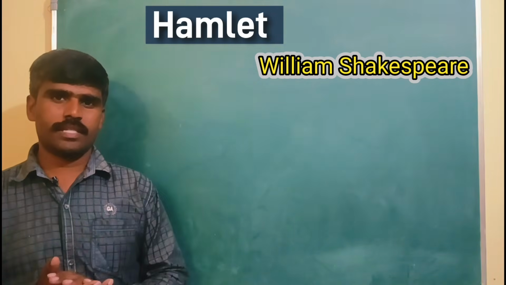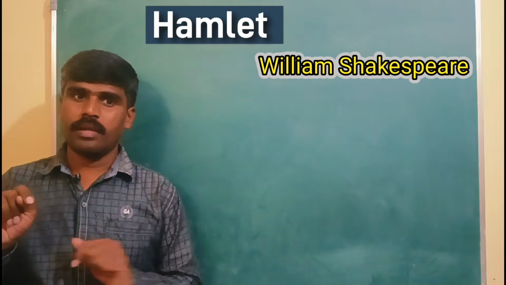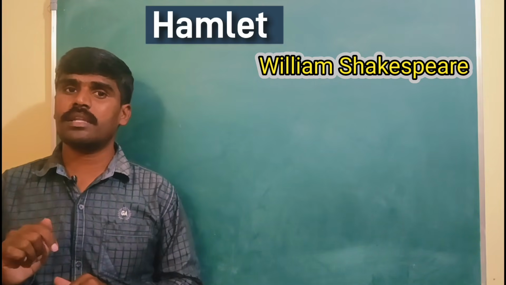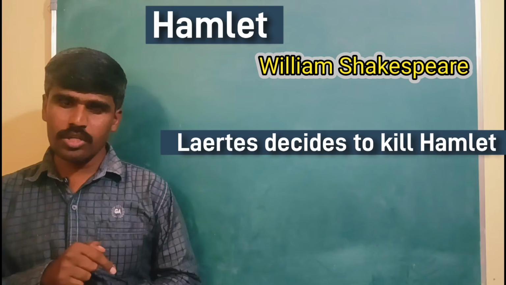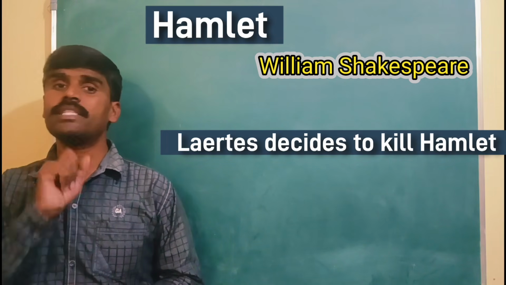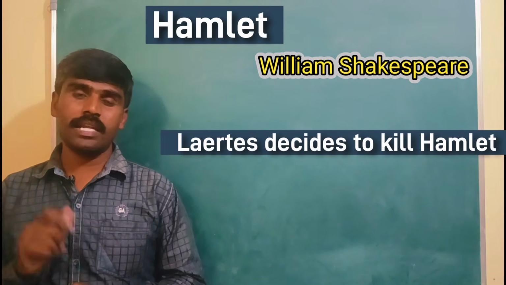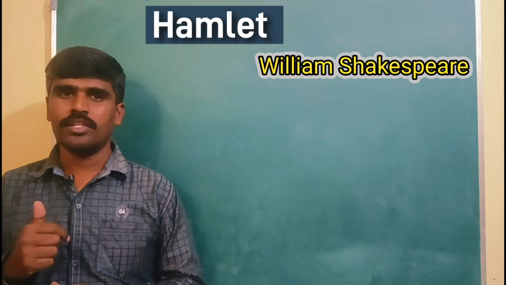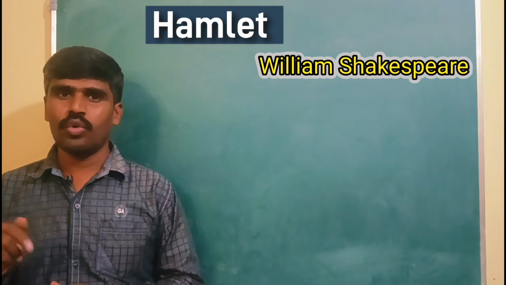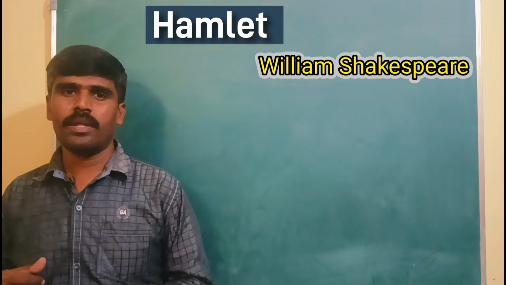Learning all this, Polonius' son, Ophelia's brother, Laertes, comes from France to Denmark to take revenge on Prince Hamlet. Who is Laertes? Laertes is the son of Polonius, the dead Polonius, the minister who died behind a curtain.